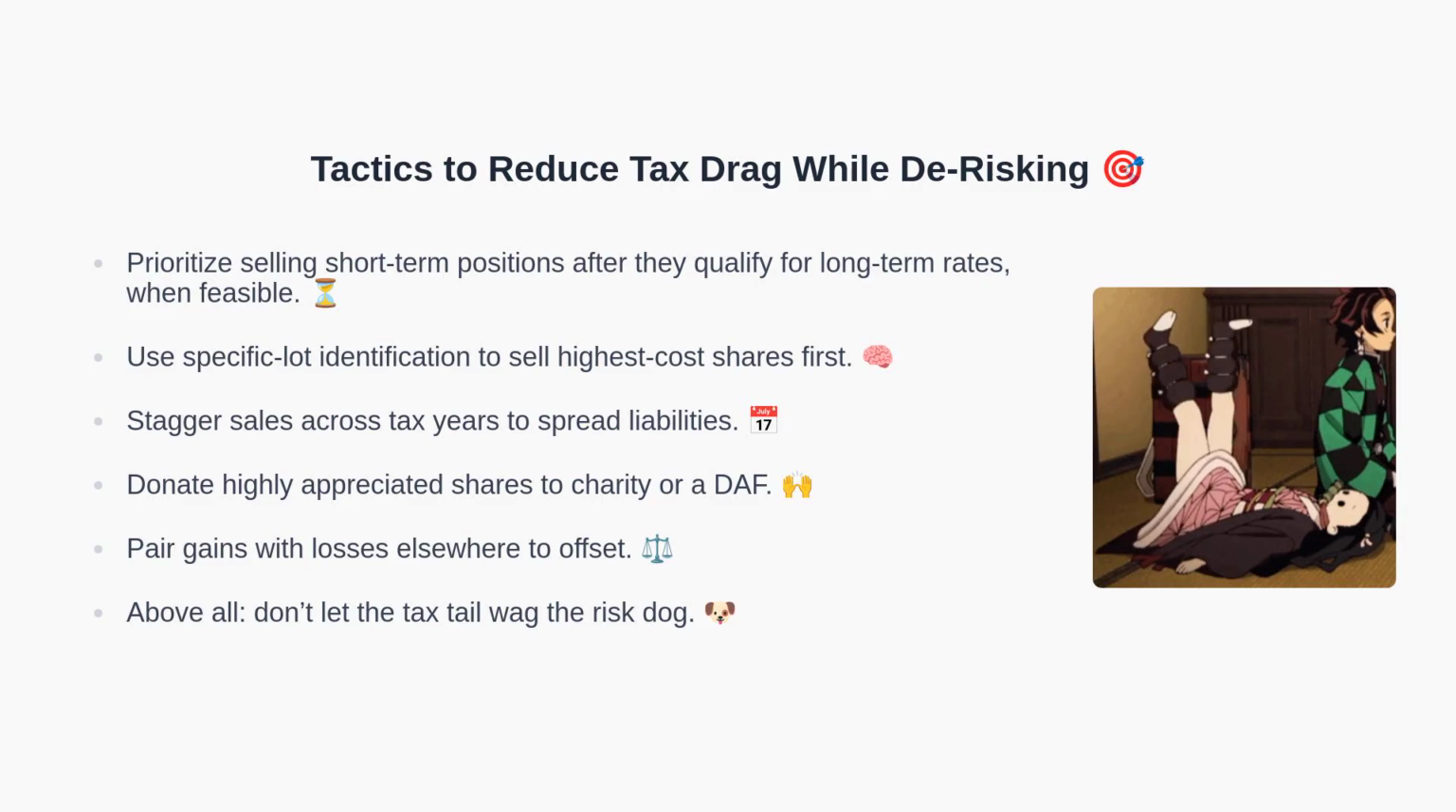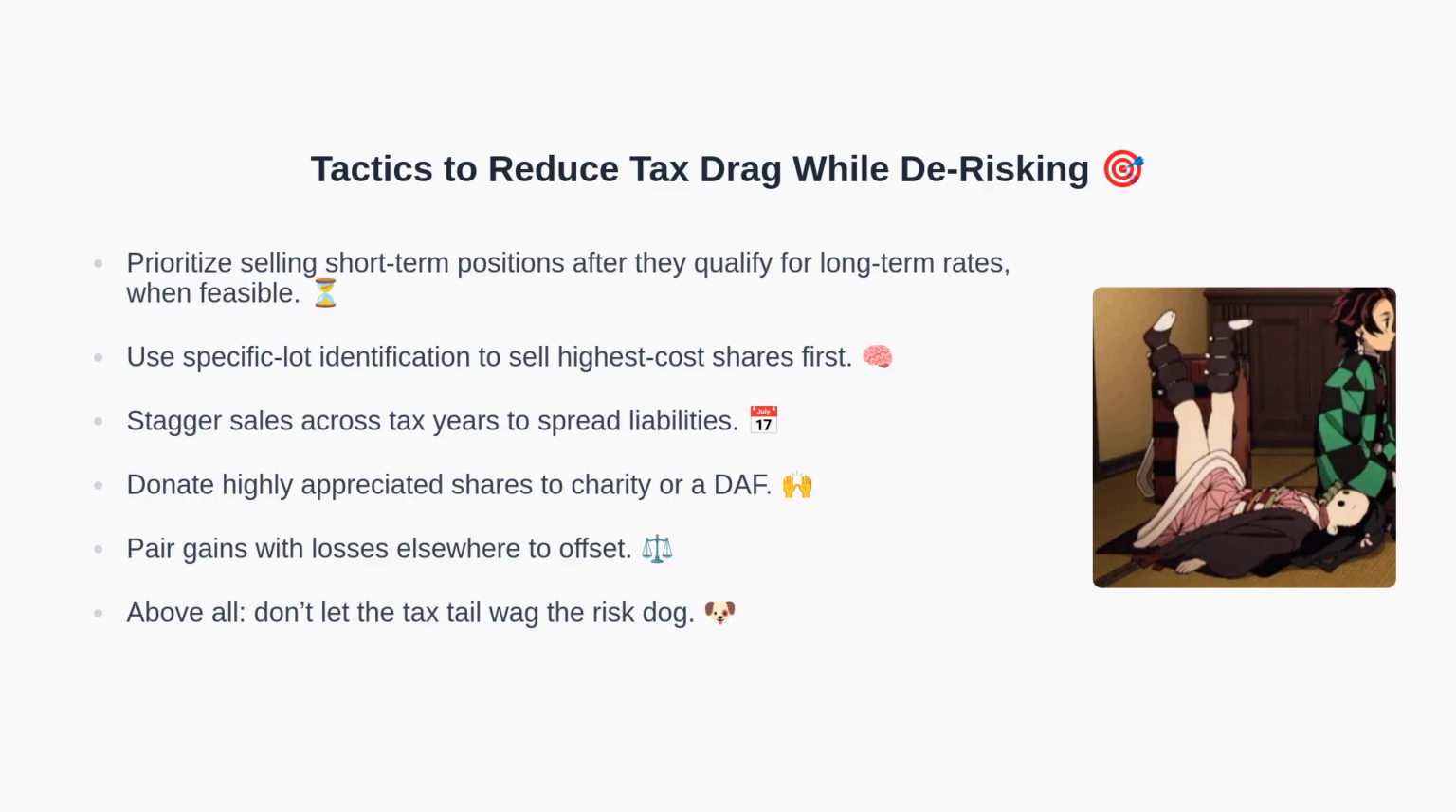Donating appreciated shares to a charity or donor-advised fund can avoid gains and support causes you value. Pair gains with losses in other holdings to offset within applicable limits. Most importantly, do not allow tax considerations to dominate risk management. Risk reduction is the primary objective.